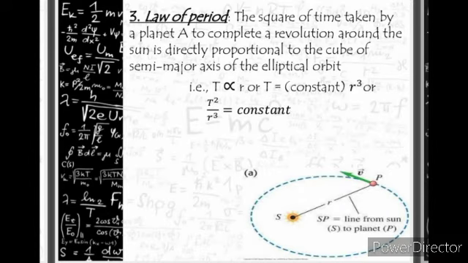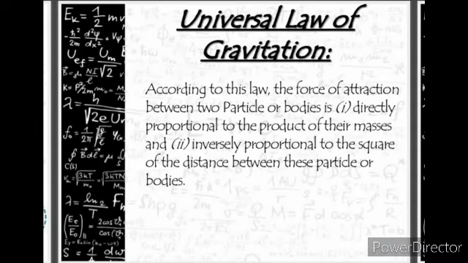Now we'll move towards the universal law of gravitation. According to this law, the force of attraction between two particles or bodies is directly proportional to the product of their masses and inversely proportional to the square of the distance between these particles or bodies.